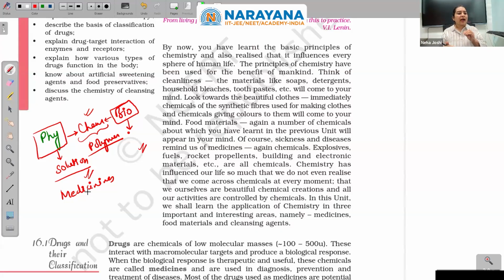Whenever a medicine is prescribed to you, take this medicine for this particular problem, go to Google, check its structure, find how many chiral centers are there, what functional groups are present in them, how it is working, what the side effects are, because the entire thing is based on your organic chemistry. These are the actual examples, and these are not limited here.